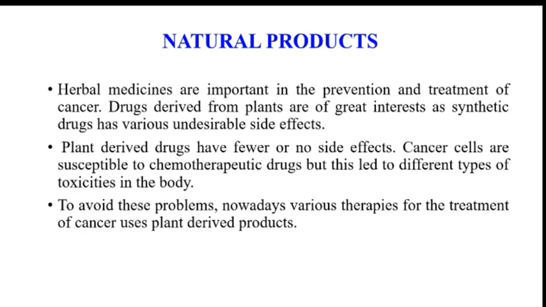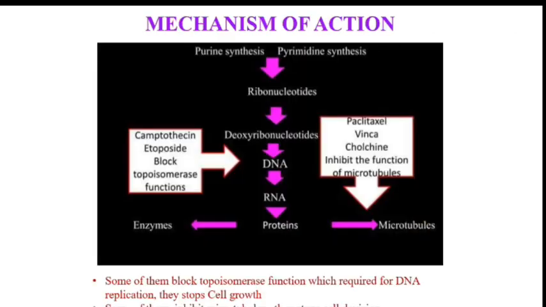Drugs which are derived from plants have less or no side effects. Cancer cells are susceptible to chemotherapy drugs, but they lead to different types of toxicities in the body. To avoid this problem, nowadays various therapies for the treatment of cancer use plant-derived products. Mechanism of action: some drugs or agents block the topoisomerase function, which is essential for the cell